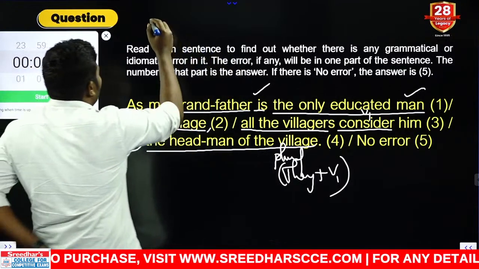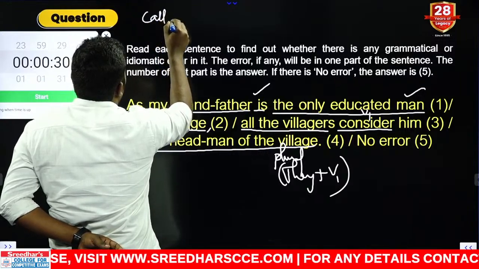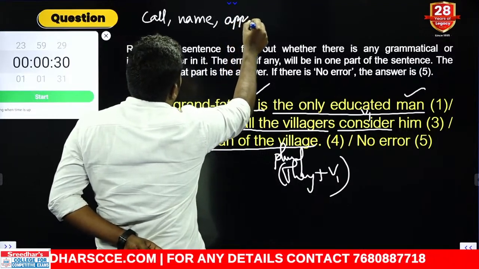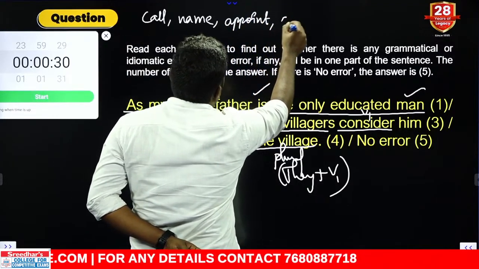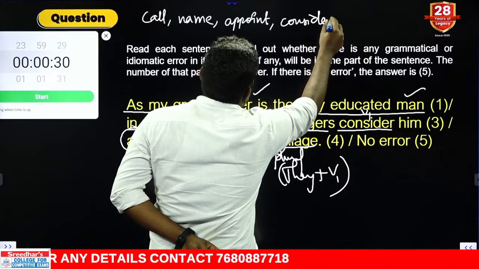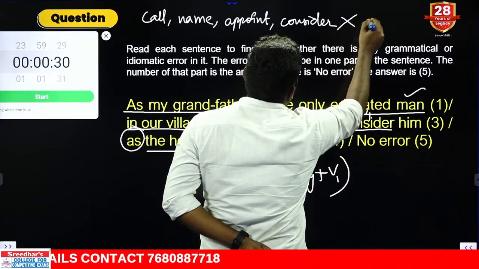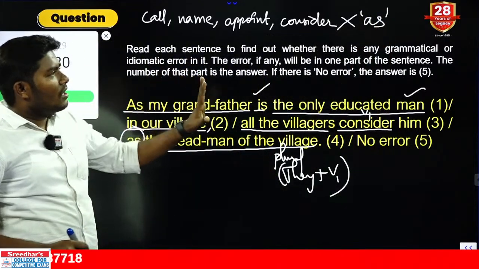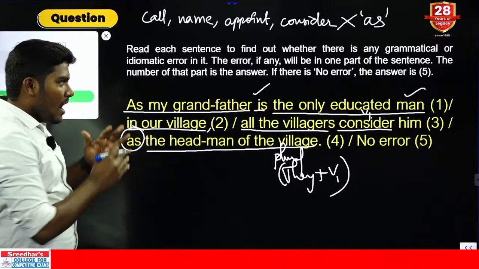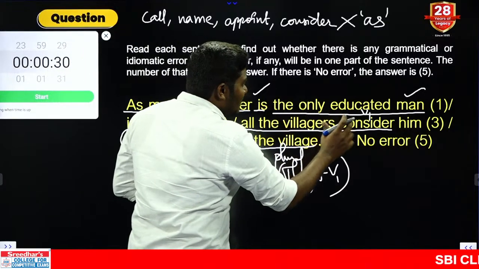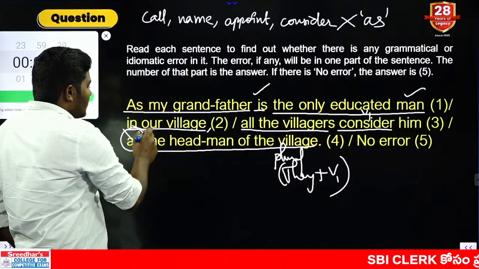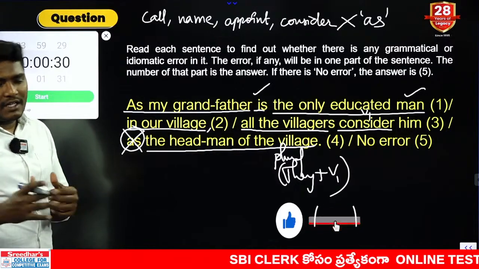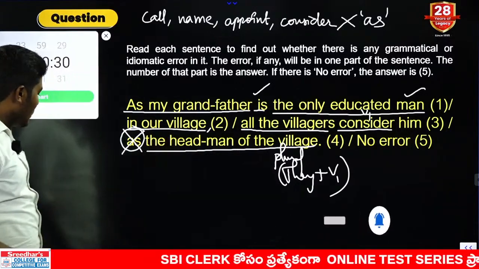Now the rule is nothing but, look at the rule very carefully. Call, name, appoint, consider. These words are not followed by the word as in the active voice. As you can see, all the villages consider him as. Now what is your answer? As is immediately eliminated. In passive voice we can use it, but not in active voice, right? So the answer comes with the fourth option.